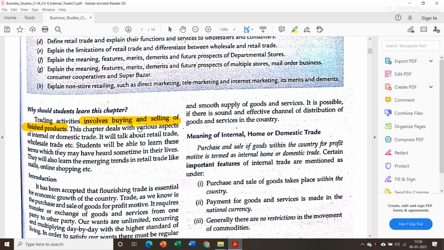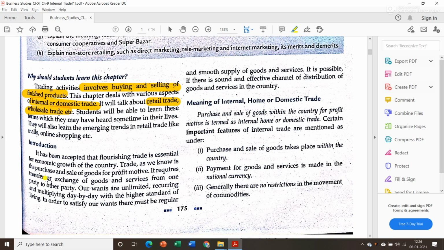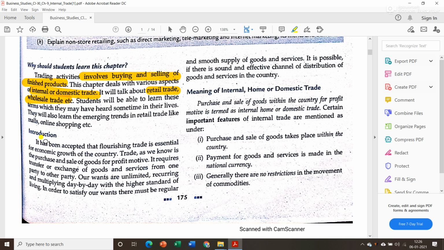Now this chapter deals with various aspects, means various characteristics or various angles, of internal or domestic trade. It will talk about retail trade, wholesale trade, etc. Now through this chapter you will be able to learn what is retail trade, what is wholesale trade. Every now and then you might have come across these terms, but in this chapter we will discuss in detail about this. Now let us see the chapter.